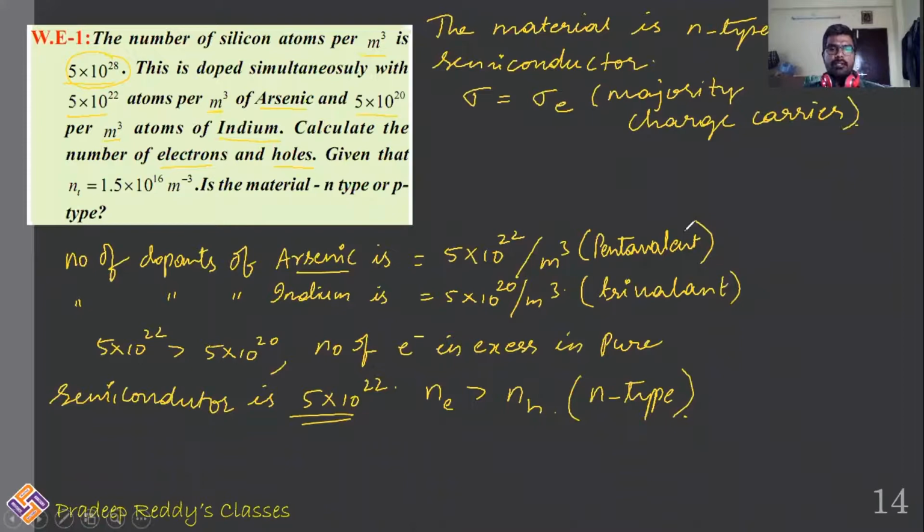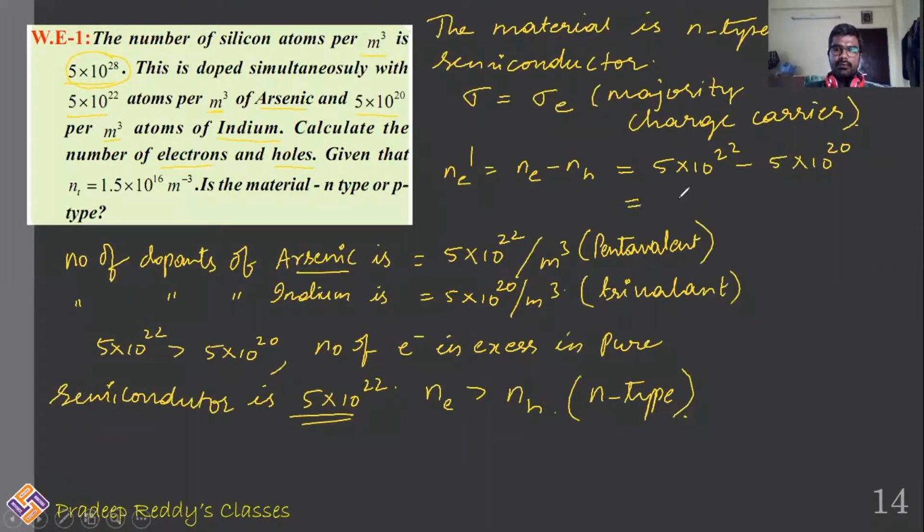Now you are supposed to calculate the total number of holes and total number of electrons. To find these, what do you need to do? We are not only adding arsenic, we are adding indium also. So I can write N_e dash is equal to number of electrons minus number of holes. The additionally generated electrons are 5 into 10 power 22, minus the holes added because of the trivalent impurity, 5 into 10 power 20.